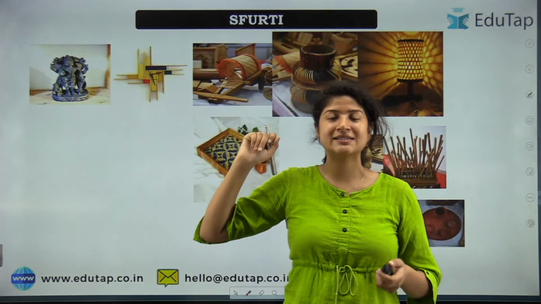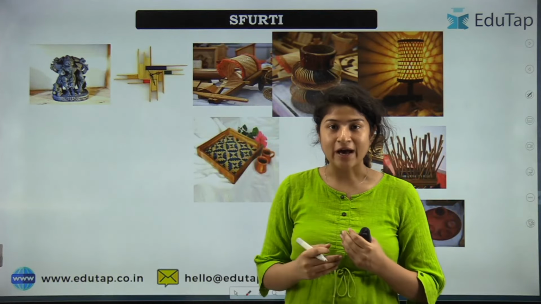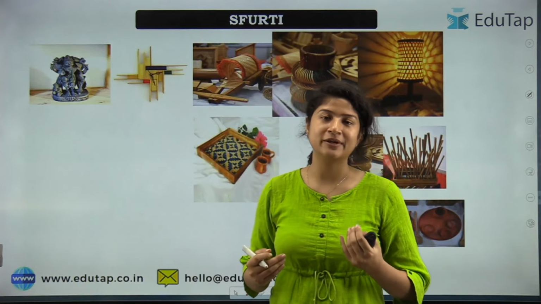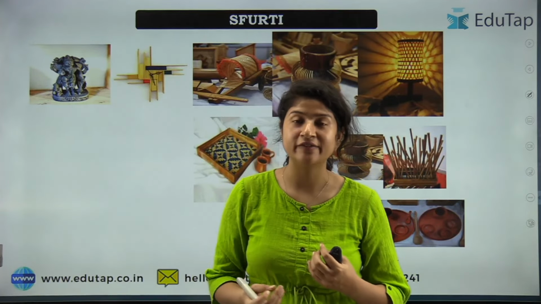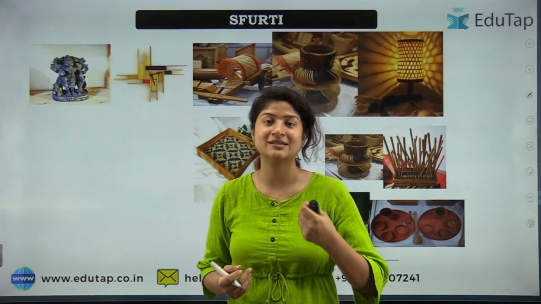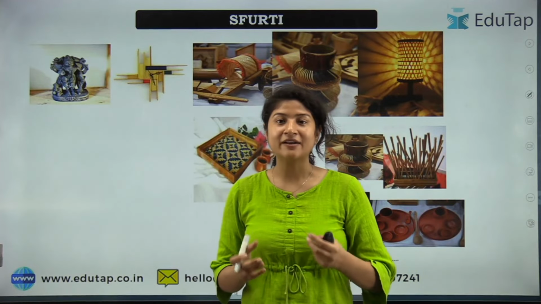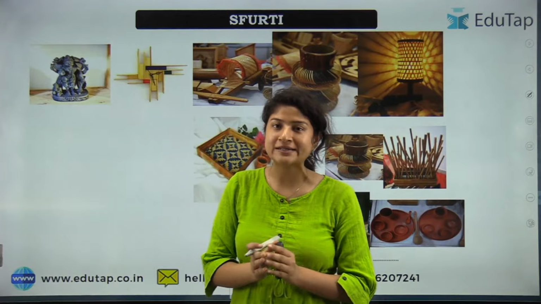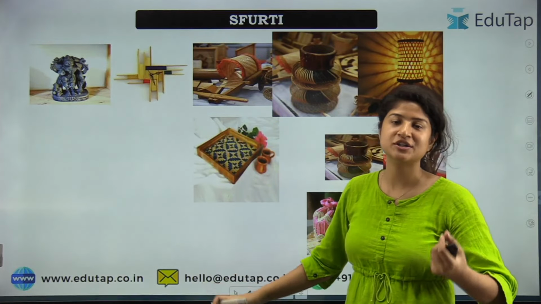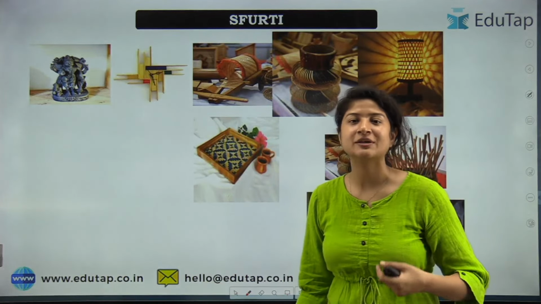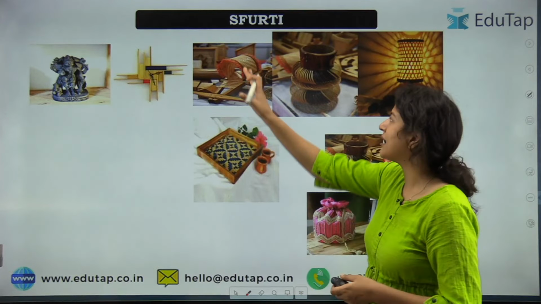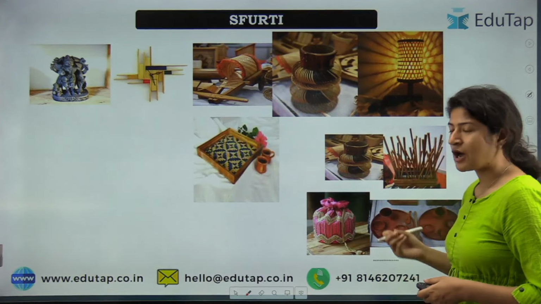So how are we going to upgrade this? By providing them with funding, better technology, and better skill development. Because of that, value addition will be done to the products, and wherever value addition is done, of course, that is going to fetch them good profit. This is the basic aim behind SFURTI. So I hope you now have a basic idea.